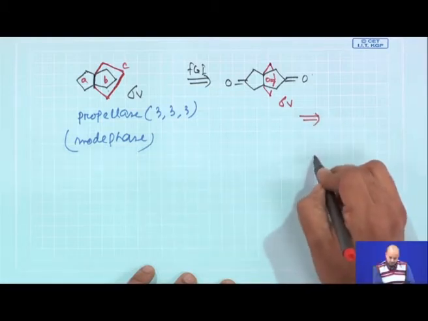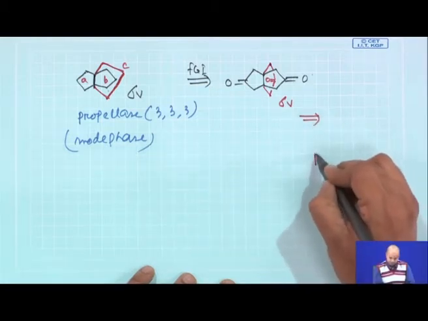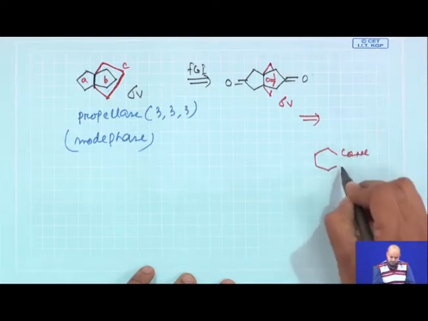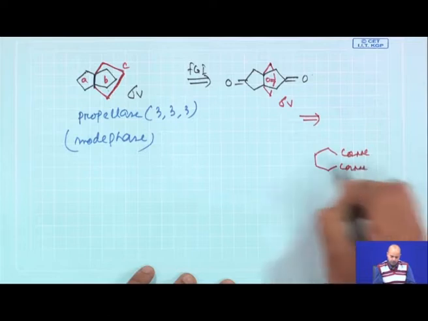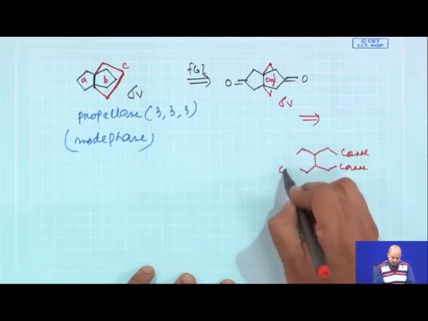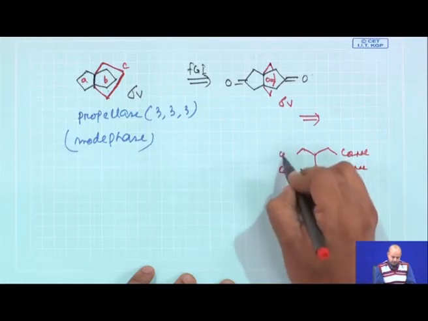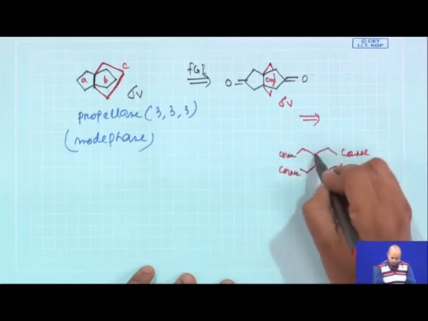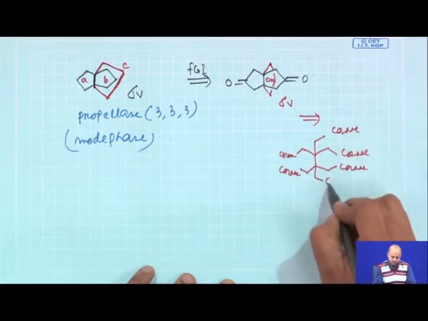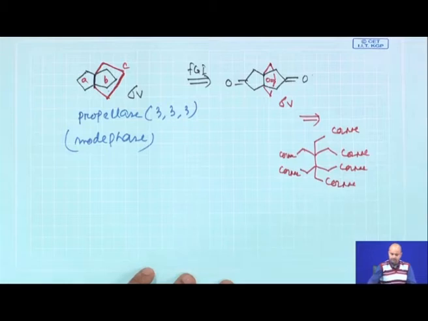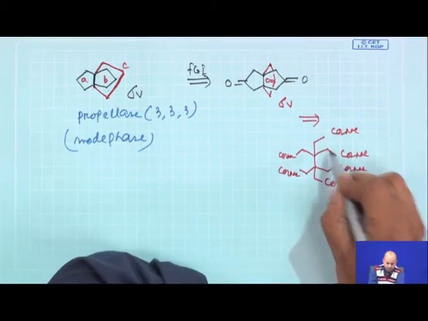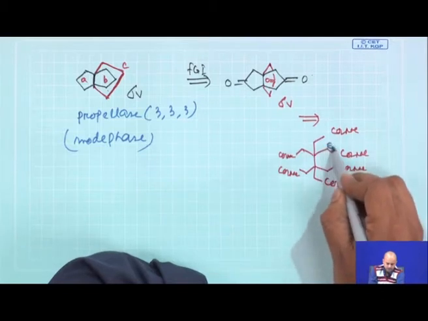Now, your disconnection was a bit interesting because now what we do, we will put a linear or acyclic structure and we propose that 3 rounds of Dieckmann cyclization take place. 1 round of Dieckmann means this minus with this.